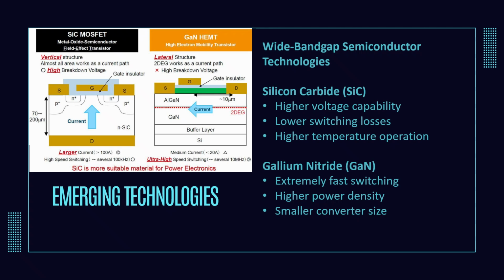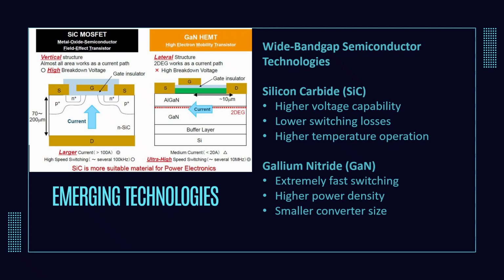Silicon carbide devices offer high voltage capability, lower switching losses, and better temperature performance, making them ideal for industrial drives and electric vehicles. Gallium nitride devices switch at much higher frequencies, allowing converters to become smaller, lighter, and more efficient, particularly in compact chargers and communication power supplies.